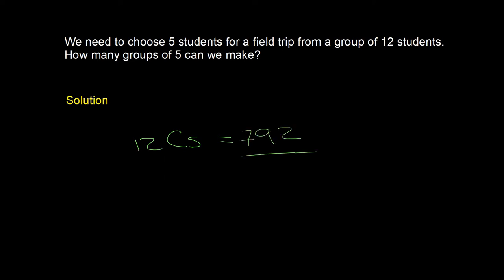And again, this is a very simple computation, a very simple procedure, but I believe that in this type of examples, 12 and 5 are not very big numbers, but just as subsets, we can have almost 800 different subsets. I believe that's very counterintuitive. Just as with permutations, combinations are very powerful. They save us a lot of time and they make our life very easy.